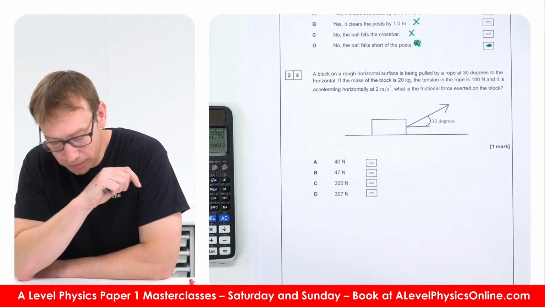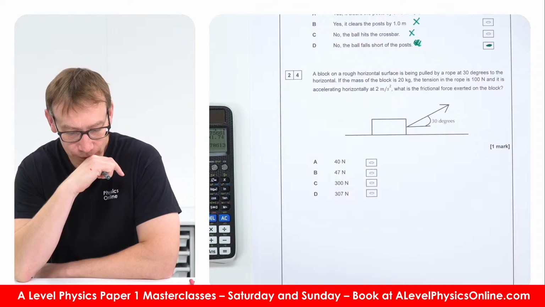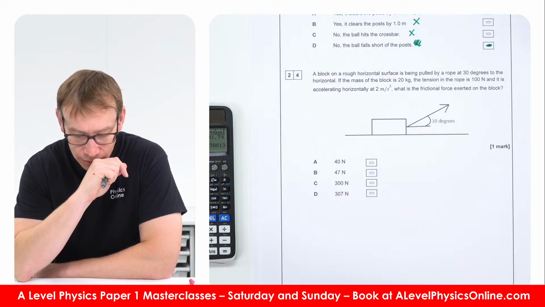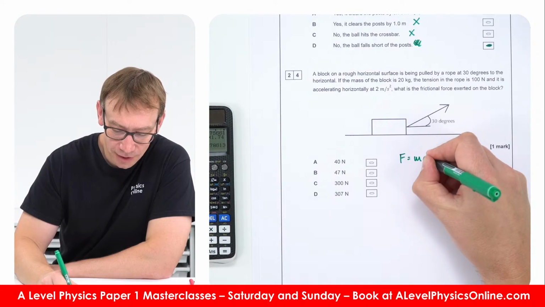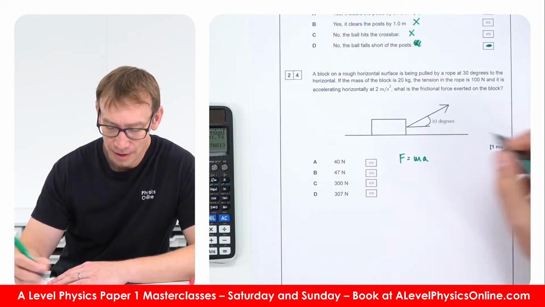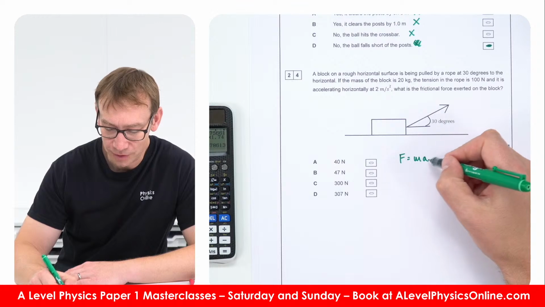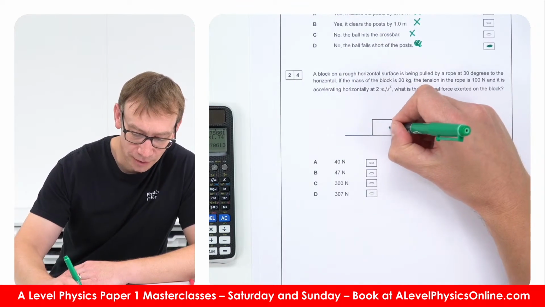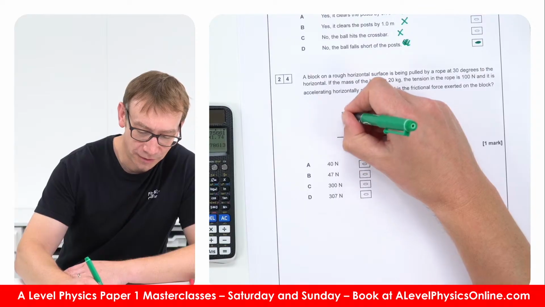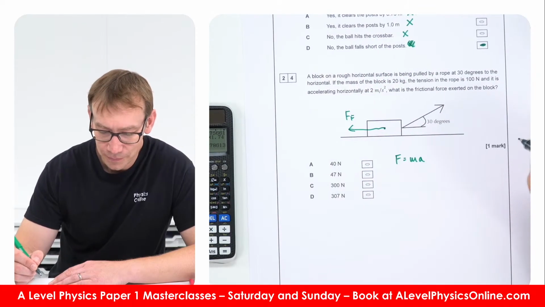Okay, what would be my approach? So the force is going to be equal to mass times acceleration. So the resultant force is equal to mass times acceleration, and that resultant force is, if I just put on the frictional force here, FF. That's what we're trying to find.